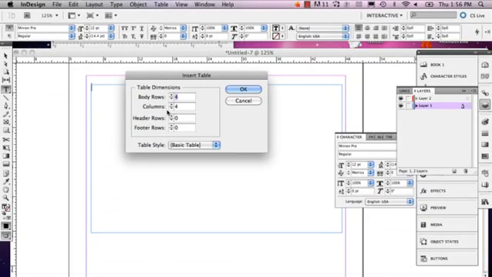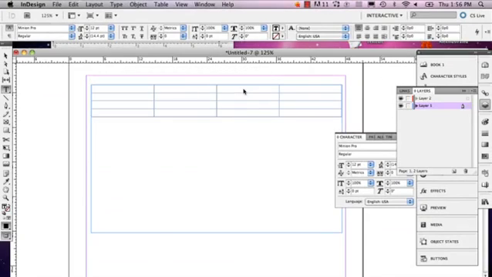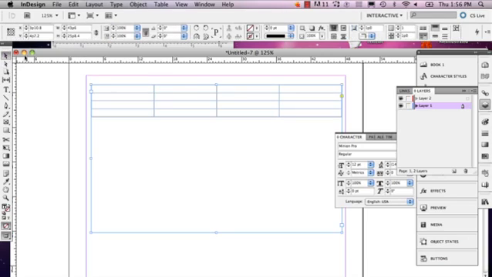And body rows and columns just means how many rows you have, how many columns you have. So I'd say 4 is enough. All right, so now you've got your table.